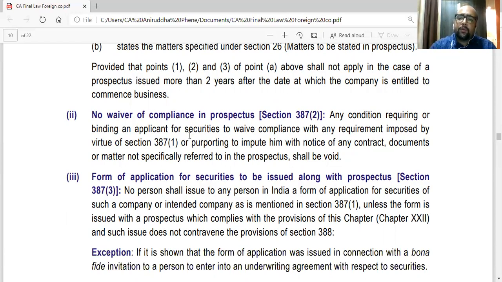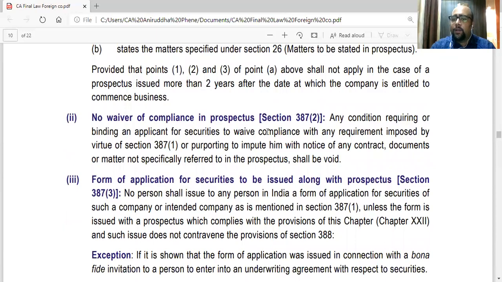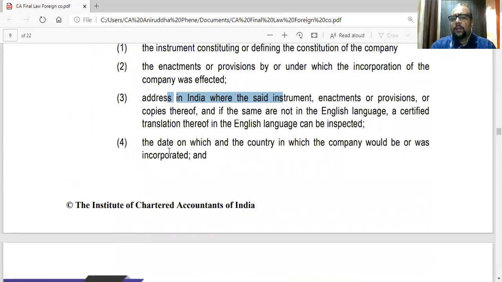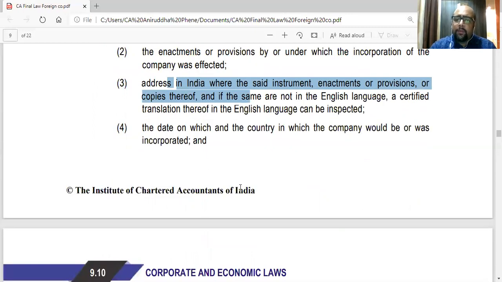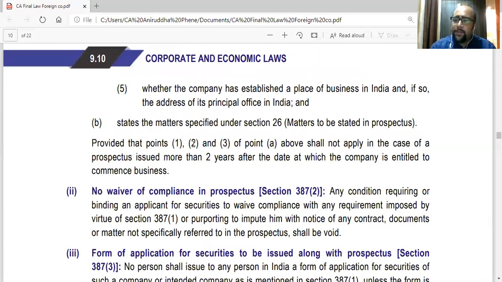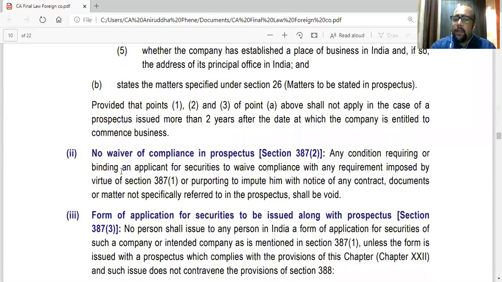For example, the prospectus shall not state any term which means that the applicants don't want to look into the MOA, AOA, they don't want to see the enactments or the provisions under which the company is incorporated. They won't be inspecting the documents. They don't want to know the date or the country in which it is incorporated, or whether there is a place of business in India and the address. So any condition requiring or binding an applicant for securities to waive compliance with any requirements imposed by virtue of section 387 subsection 1.